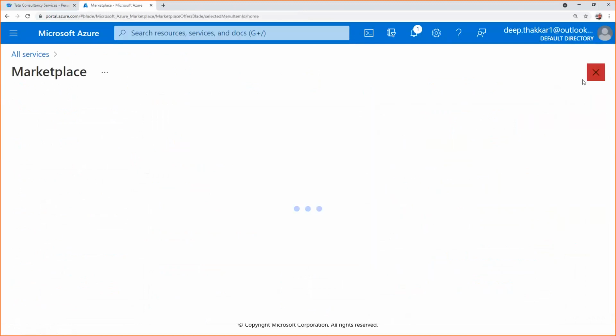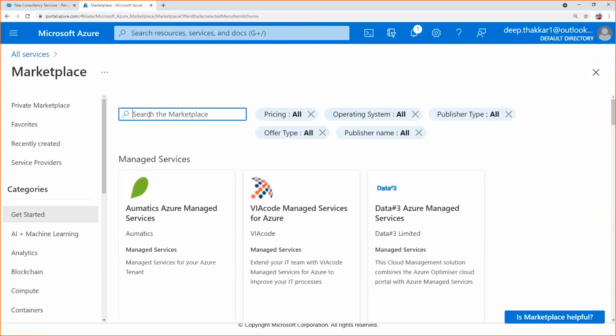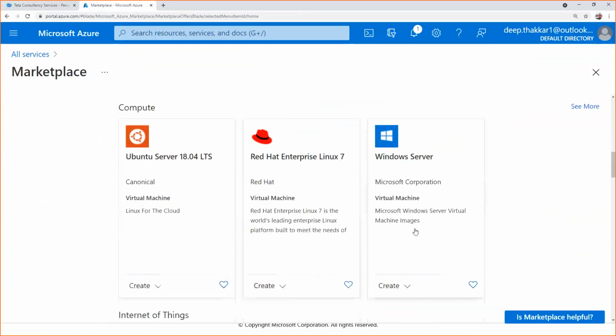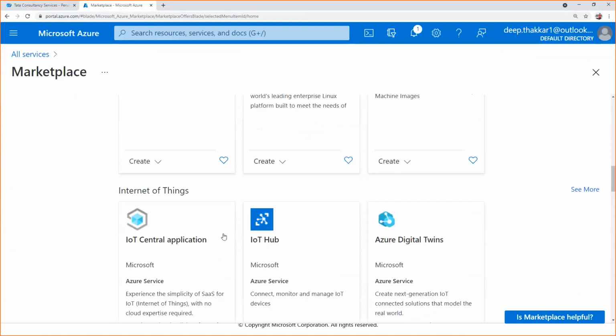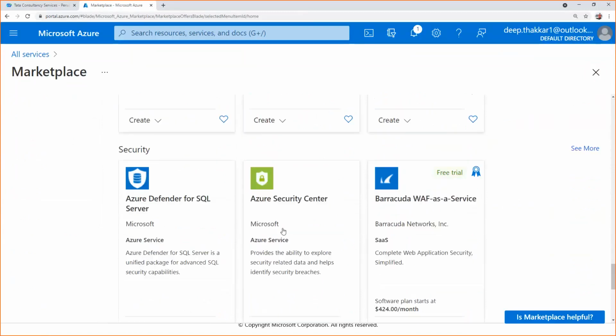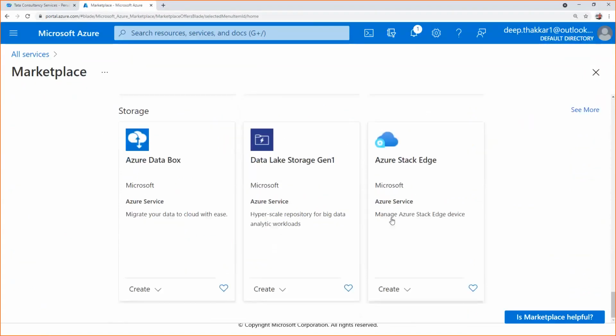When you go there, you can see so many market players have their applications in the marketplace, and we can use those applications on a chargeable basis. This one is from Microsoft, and some other players are also there. See, Barracuda Networks gives a web application firewall service for security. Similarly, you can have data lake and storage. So many services are there. You can just click on create and utilize those services on a chargeable basis.